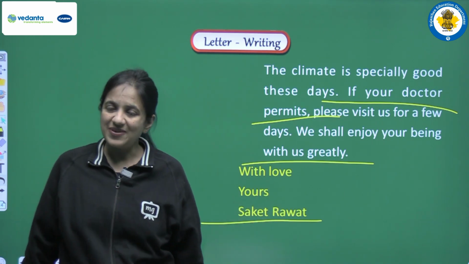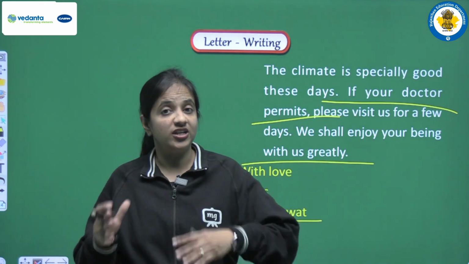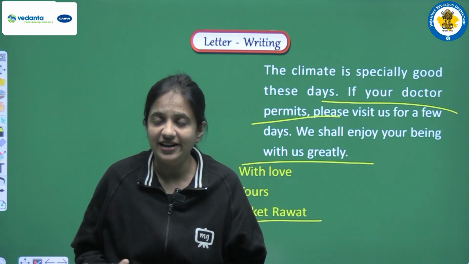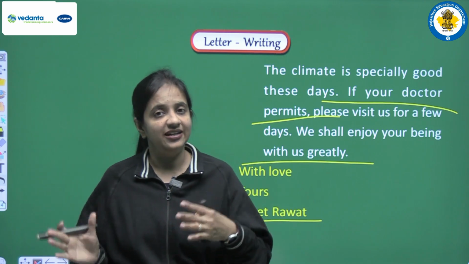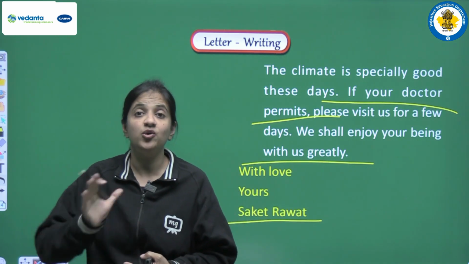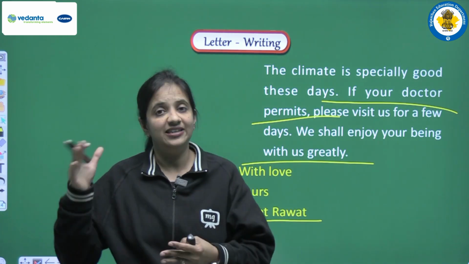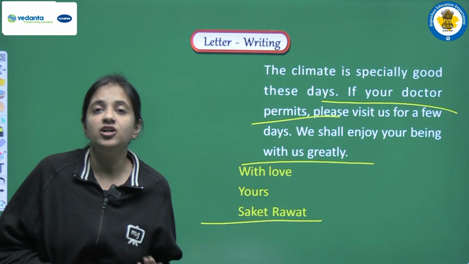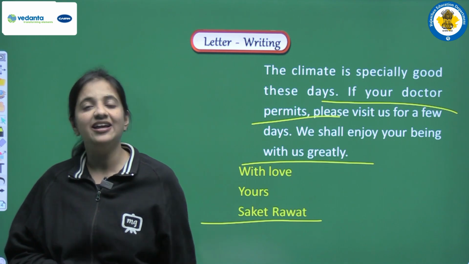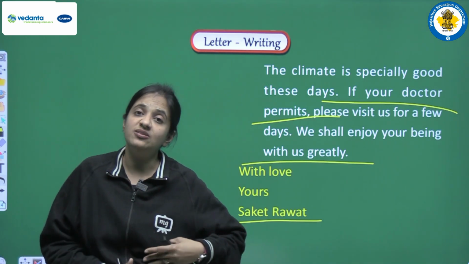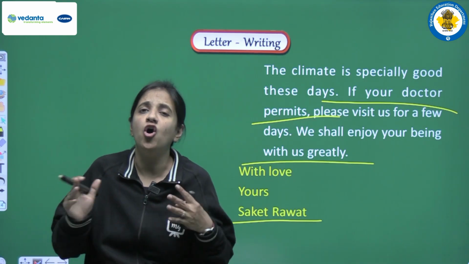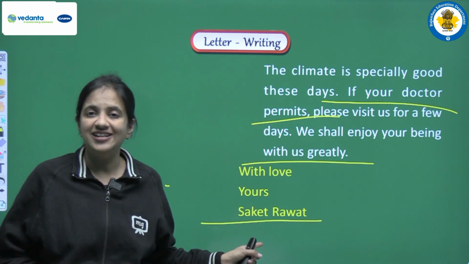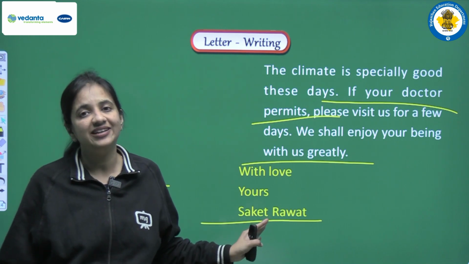So in this manner we can write a perfect letter. The structure of the letter is very important. You have to take care. First of all we have to write the heading, in which we have to write the address and the date. The format should be perfect, and no punctuation mark should be there at the end of the date or at the end of the address. Then we have to write a perfect word to address the person to whom we are writing the letter. The body is the most important part of a letter. We have to cover all the things that are given to us in the question. And the ending of the letter should also be perfect.